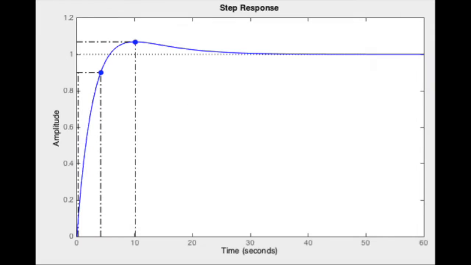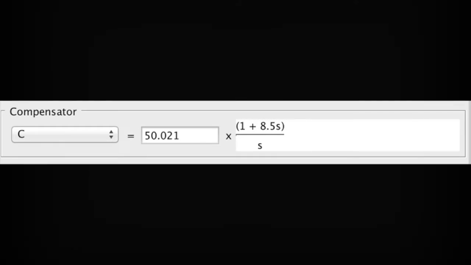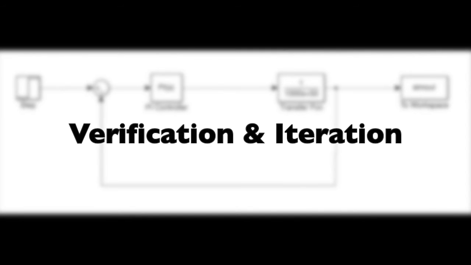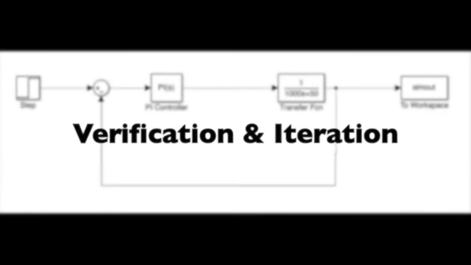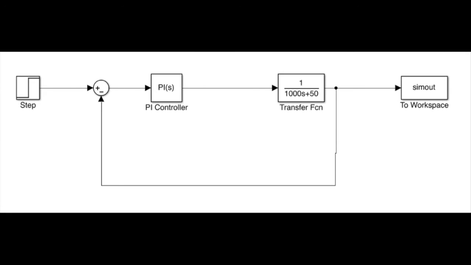After that, we looked to see that our response to a step graph met all of our requirements and saw that it did. The PI controller that allowed us to do this resulted in a KP value of 425 and a KI value of 50. Our final design consists of a PI controller leading into our plant as shown on the screen.